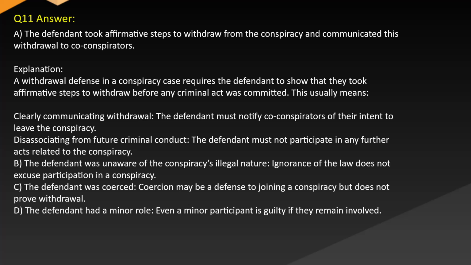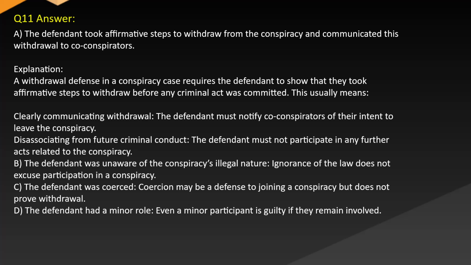Answer A. The defendant took affirmative steps to withdraw from the conspiracy and communicated this withdrawal to co-conspirators. Explanation. A withdrawal defense in a conspiracy case requires the defendant to show that they took affirmative steps to withdraw before any criminal act was committed. This usually means clearly communicating withdrawal. The defendant must notify co-conspirators of their intent to leave the conspiracy.